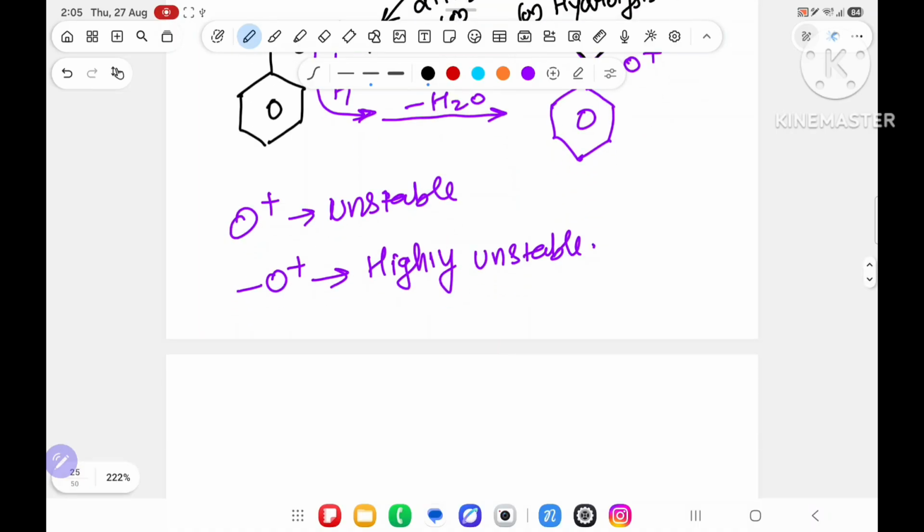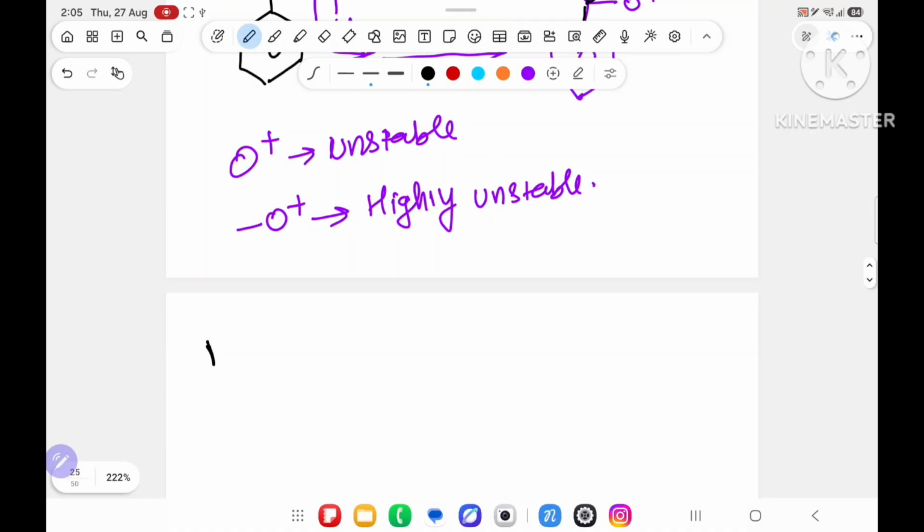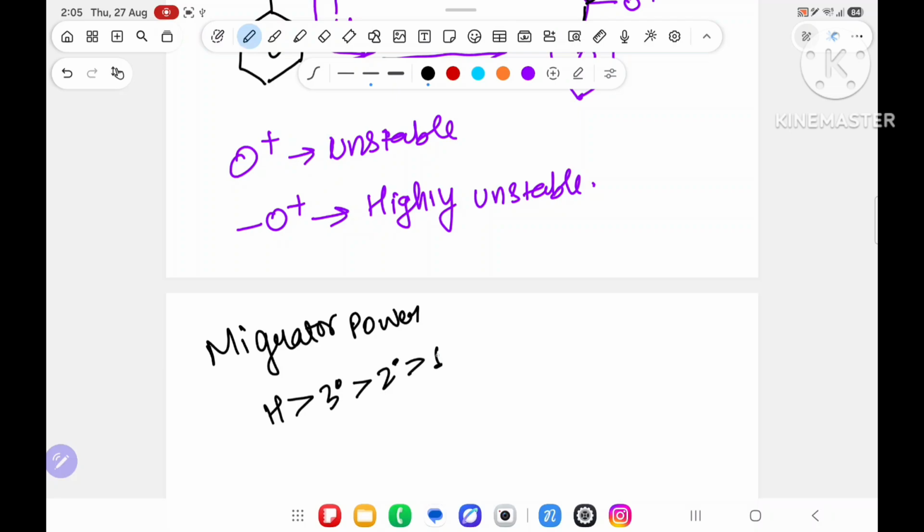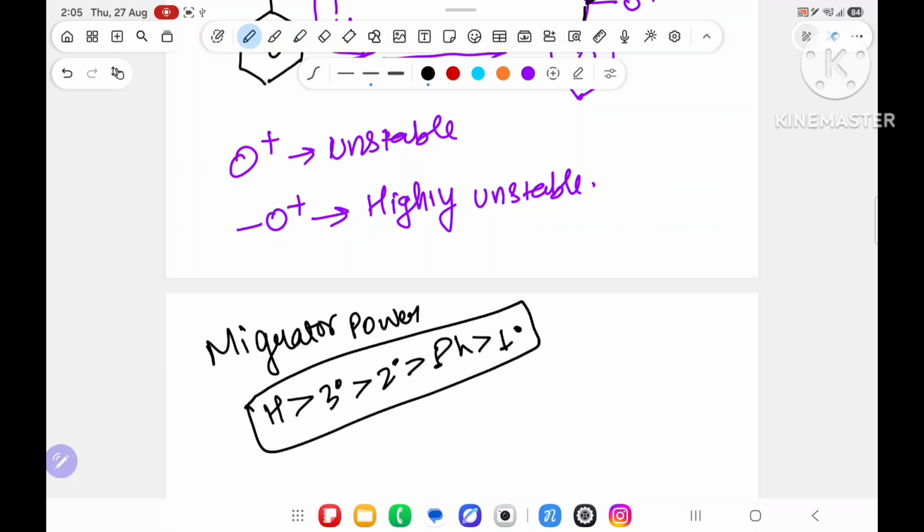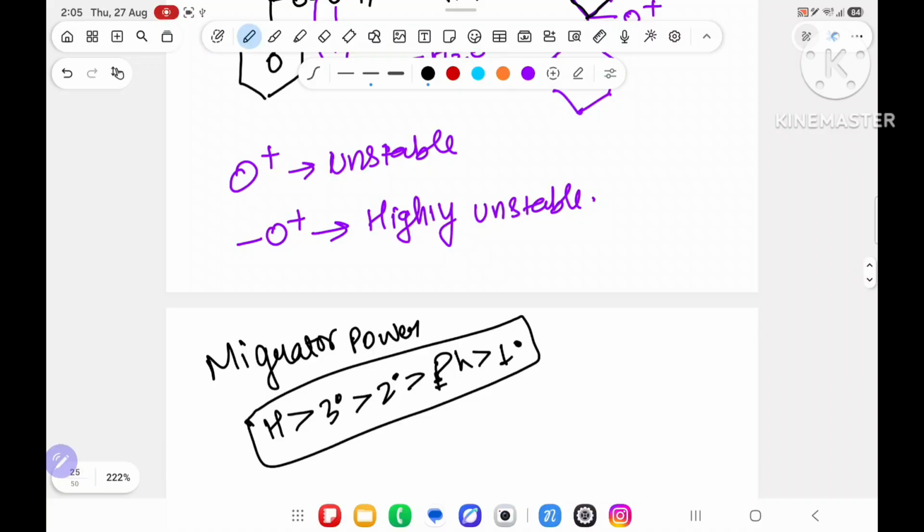Now what do you have to check? For doing the rearrangement, you have to be aware of migratory power. Migratory power means H will migrate first, then 3 degree, then 2 degree, then phenyl, then 1 degree. This is the migratory power. Before 1 degree, phenyl, what do you have to check? Sir, you have to check something like this.